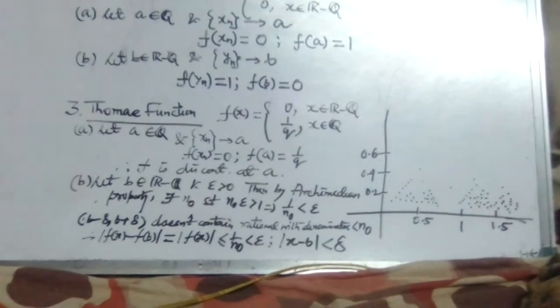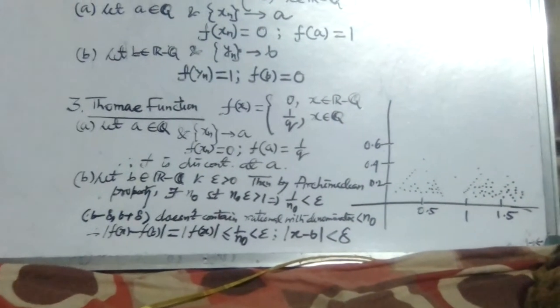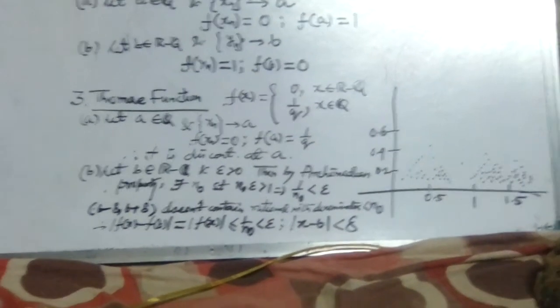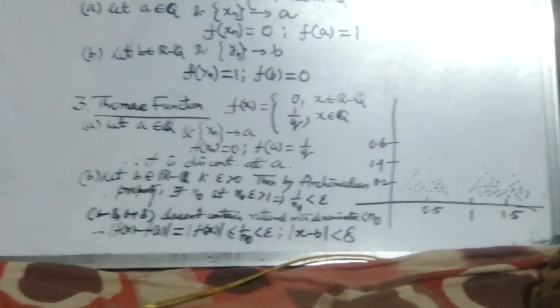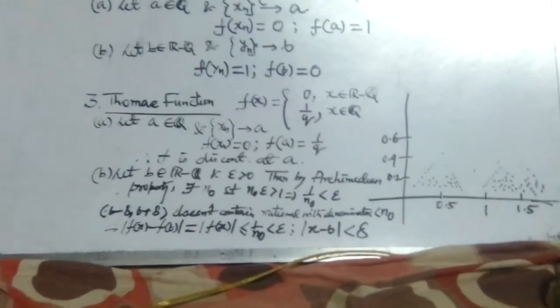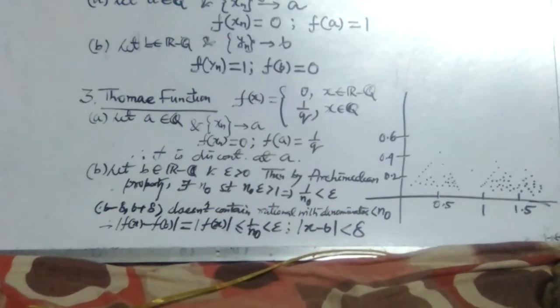So this is a very vital point. We are claiming that there are only finitely many rationals with denominator less than n naught in the interval b minus 1 to b plus 1. So if we choose some small delta, then the interval b minus delta to b plus delta does not contain any rational with denominator less than n naught.